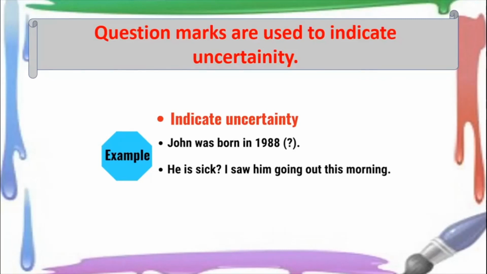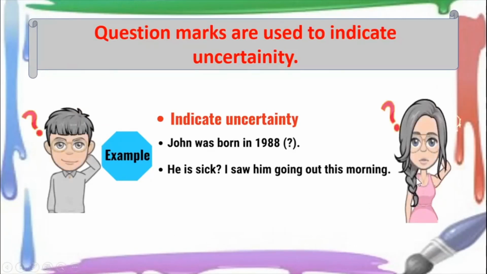Why are you not sure? Because I saw him going out this morning. So you're not able to believe that he is sick. So you're saying he is sick? I saw him going out this morning. Okay? So question marks are used to indicate uncertainty. See, when you are confused, you can make use of a question mark.